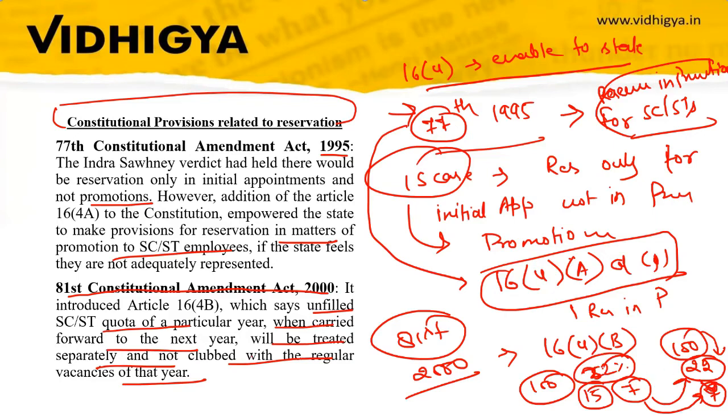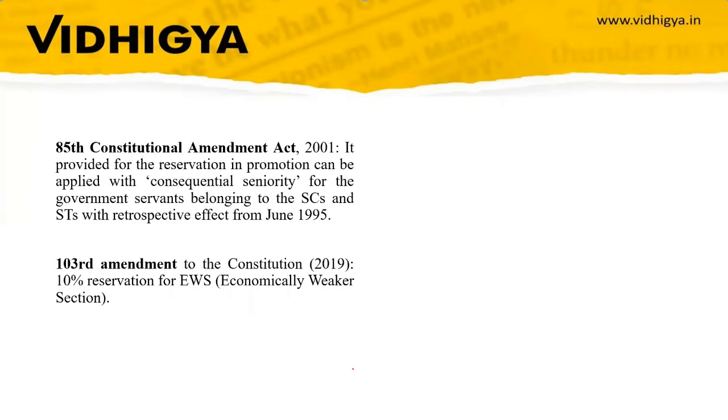So this is something that you have to remember: it should not be clubbed with the regular vacancy and will be treated separately. These 7 seats will be treated separately. So this came through the 81st Constitutional Amendment in 2000 and inserted Article 16 clause 4 subclause B to the Constitution of India. Now we'll discuss the 85th Constitutional Amendment Act.